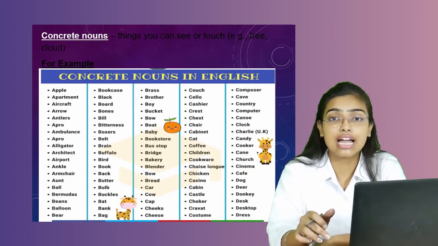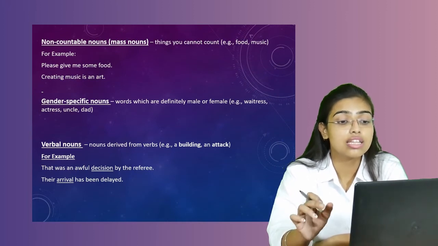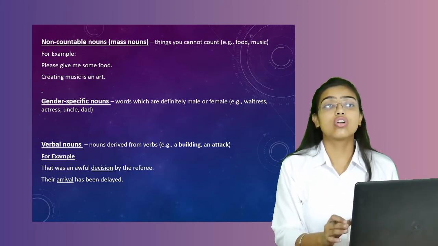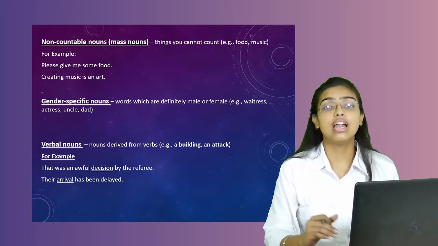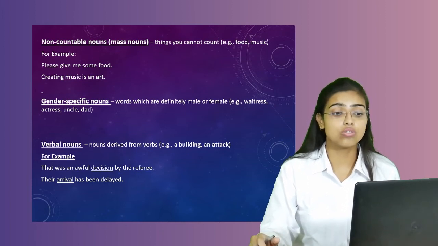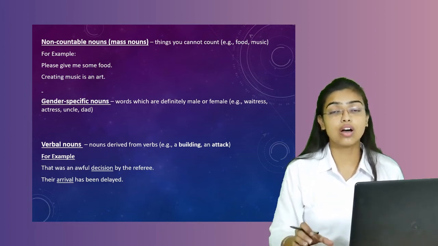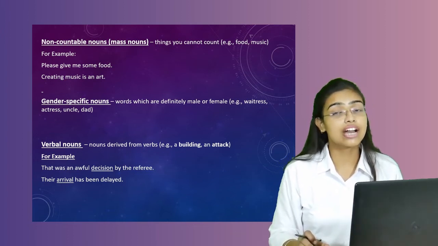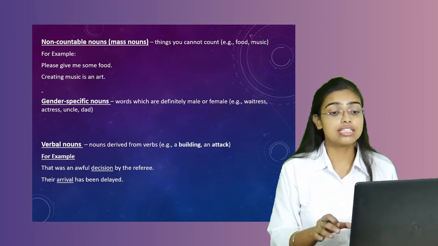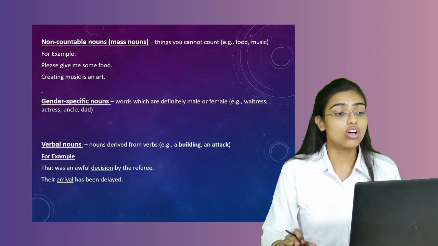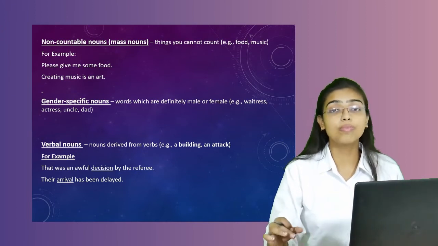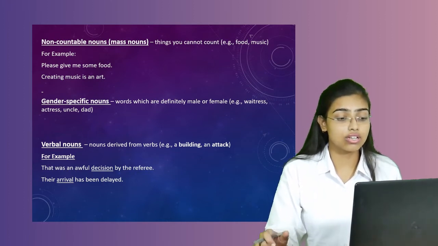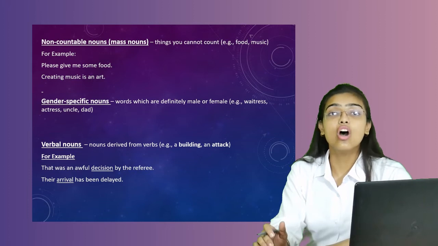Now we come to the next category, that is non-countable nouns. Things that you cannot count are known as non-countable nouns. Obviously, when we are talking about non-countable, it's something which we are unable to count. Gender-specific nouns are a few nouns which are dedicated to a particular gender. Suppose we are talking about waitress, actress, uncle, dad. These are gender-specific nouns. Non-countable nouns are those nouns which cannot be counted, like food, milk, water, art. These cannot be counted.